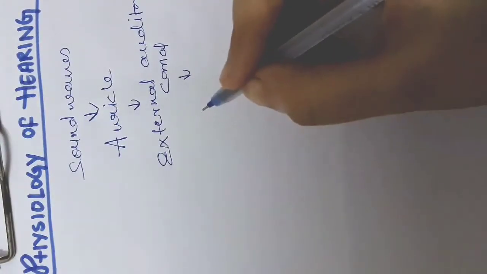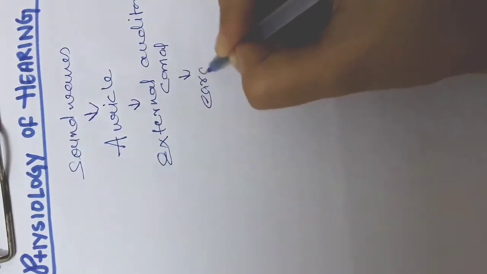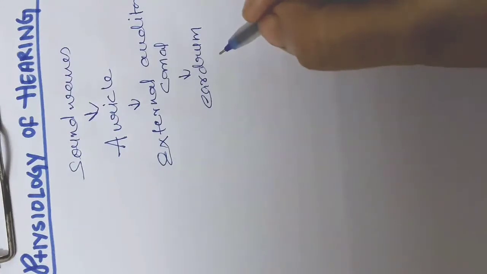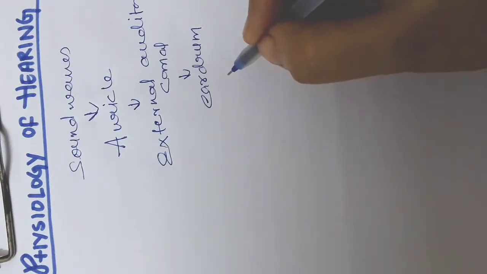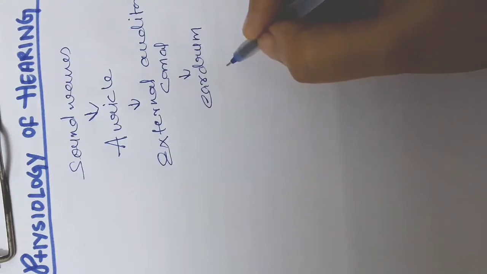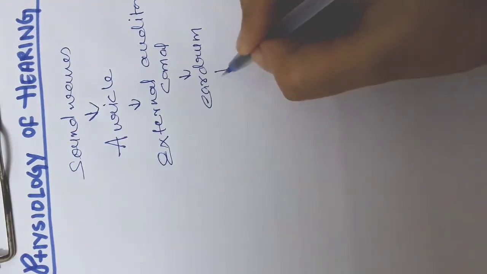When the sound waves strike the eardrum, the alternating high and low pressure of the air causes the eardrum to vibrate back and forth. The distance it moves is very small and depends upon the frequency and intensity of the sound waves.